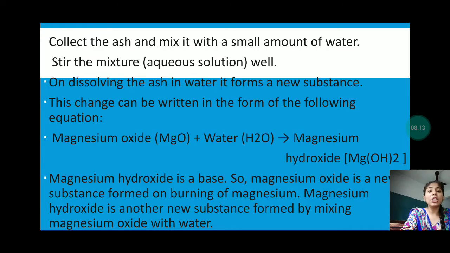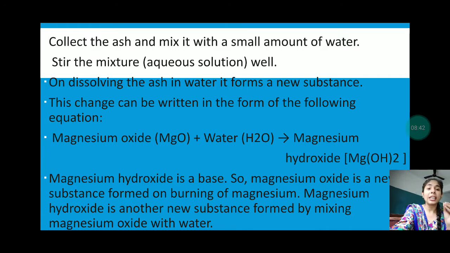Now, what we will do? We will collect this ash and mix it with a small amount of water. Then we will stir this mixture very well, so that it gets mixed thoroughly. On dissolving this ash in the water, it forms a new substance. So what happened again? A chemical change has occurred because a new substance is being formed.